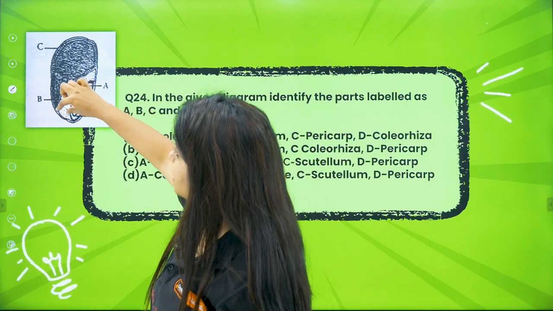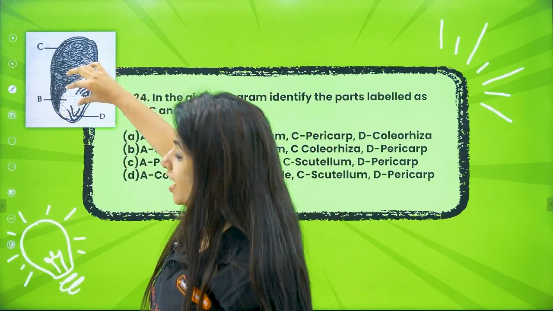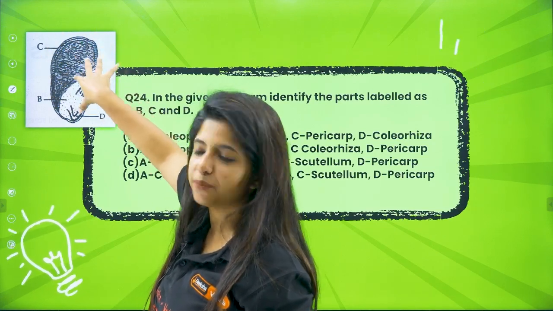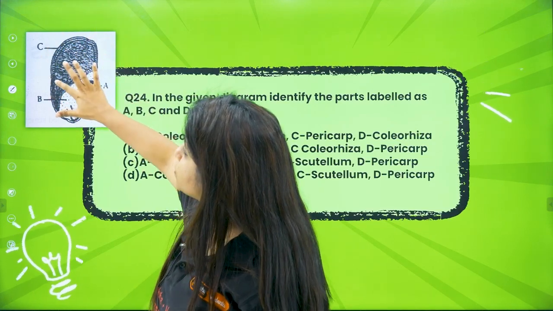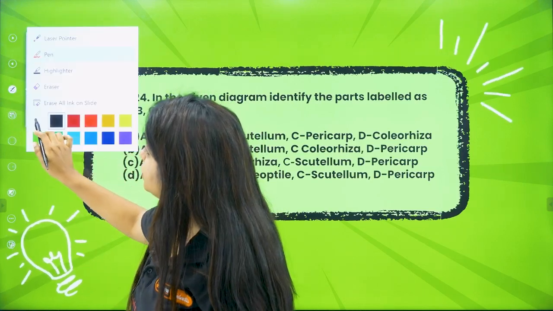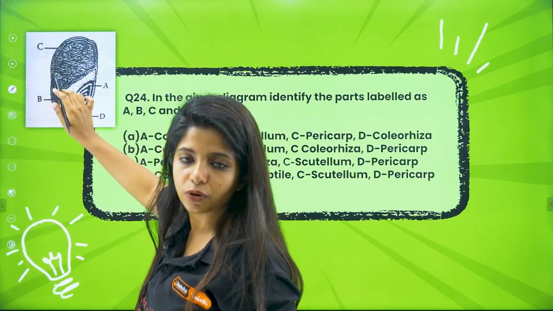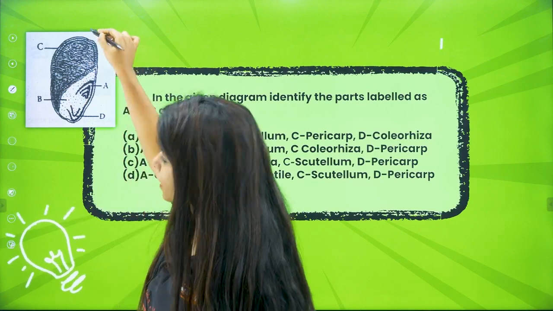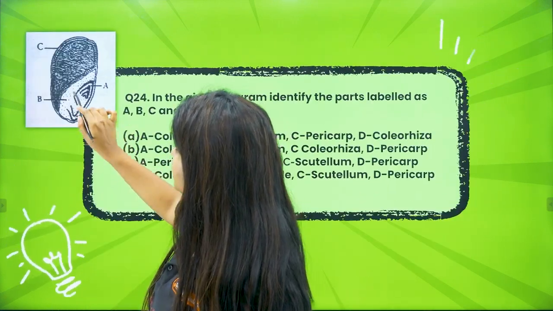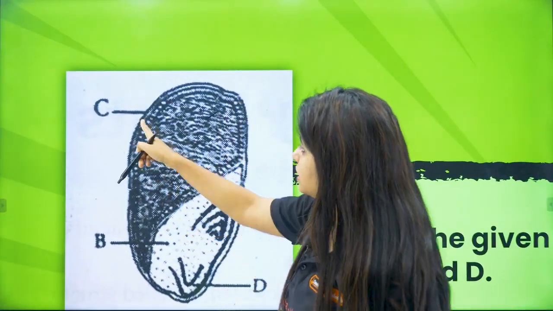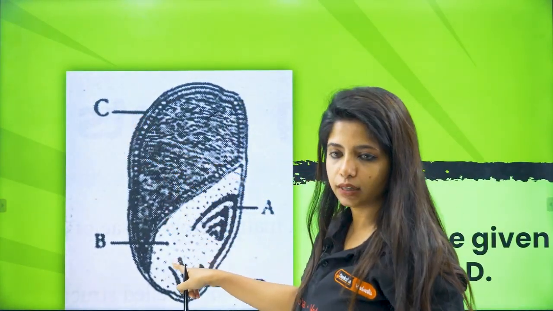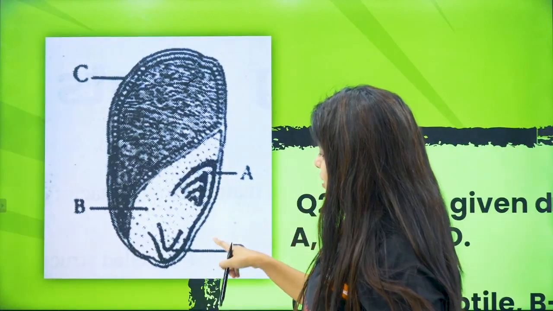B thing that you see is again the scutellum, and apart from scutellum, what do you have? You have a whole big endosperm out there. So this whole region is endosperm, but here they have not actually mentioned C for showing endosperm. C is the outer layer. That is what C is. So if you zoom in the picture, you will get to understand that. Okay, C is just the outer part. B is the region over here. B is what? Scutellum.